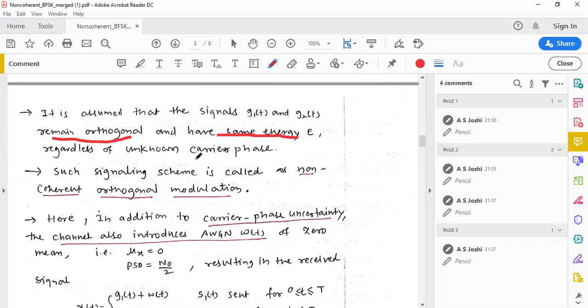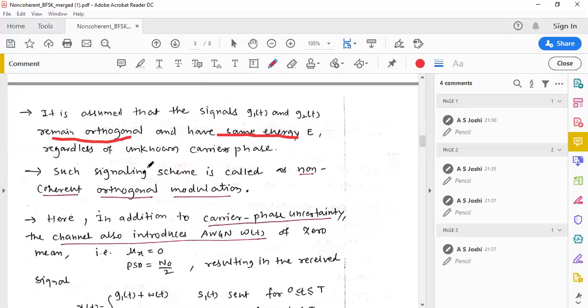Even though the two phase shifted signals g1(t) and g2(t) of the original signals s1(t) and s2(t) remain orthogonal, that is, perpendicular to each other, so the product of g1(t) and g2(t) results in 0, and the product of g1(t) with g1(t) results in 1, and they have the same energy E, the phase change in g1(t) and g2(t) is not equal.